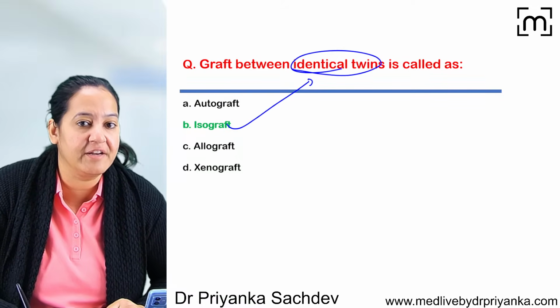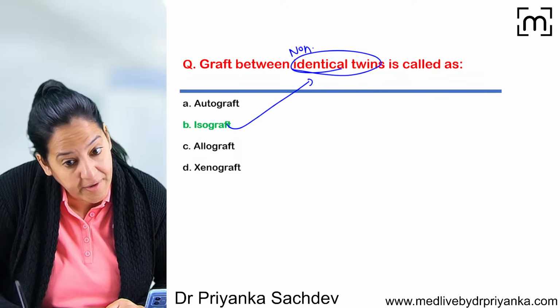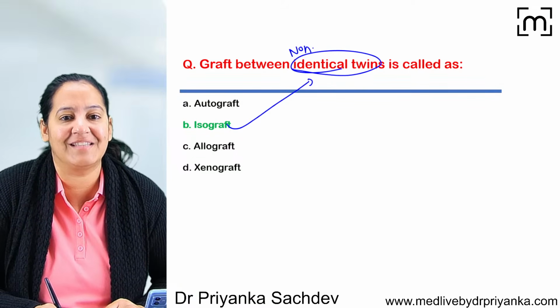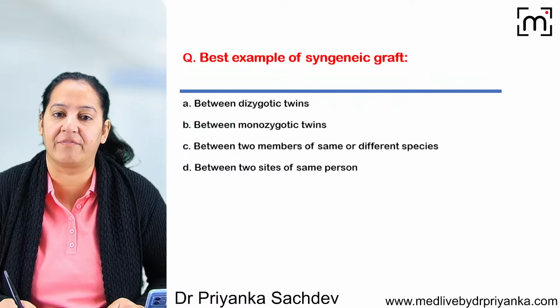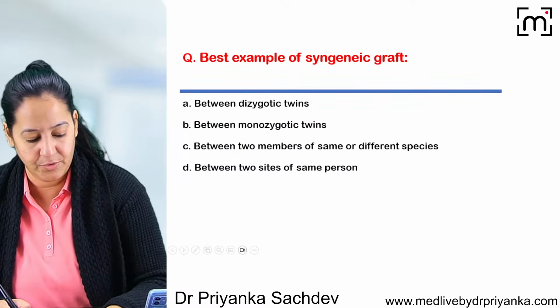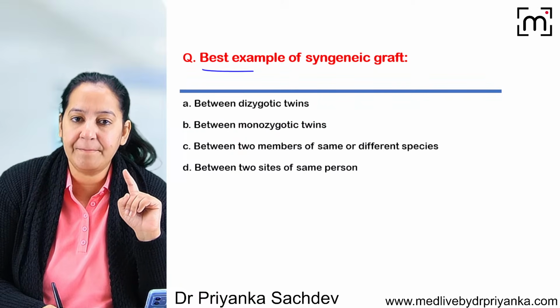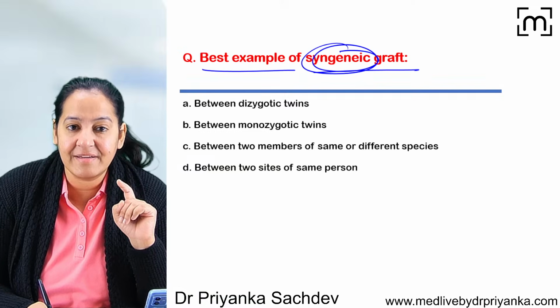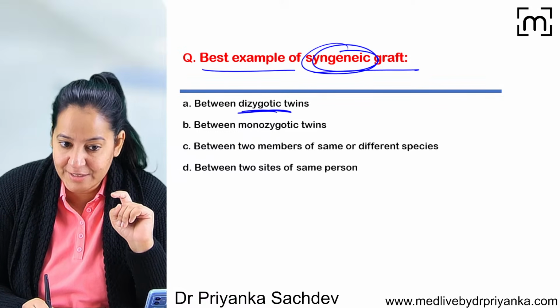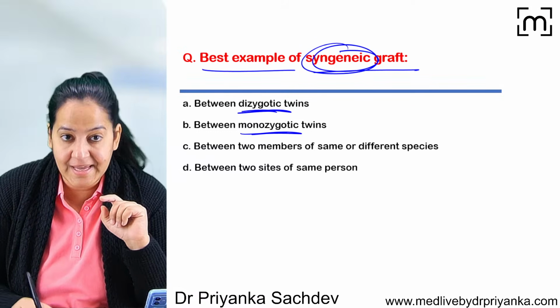But if I change the question a little bit, instead of identical twin, I put non-identical twin, then in the same question the answer will become allograft. So you get simple questions like that. One more question is there. Tell me the best example of syngraft. What do you mean by syngraft? Is it the graft between two dizygotic twins? Is it the graft between two monozygotic twins?